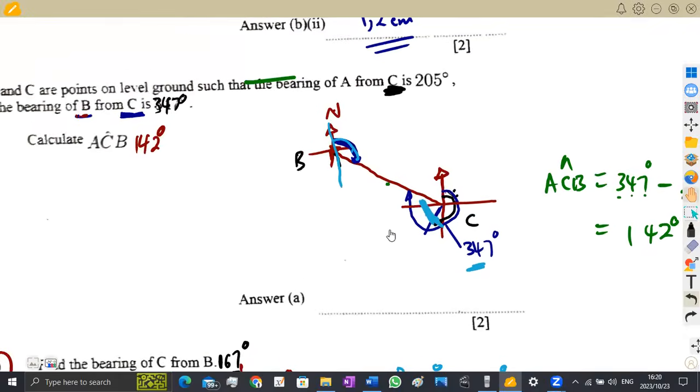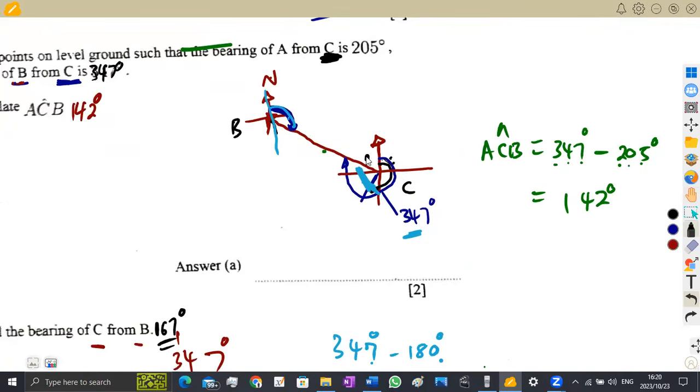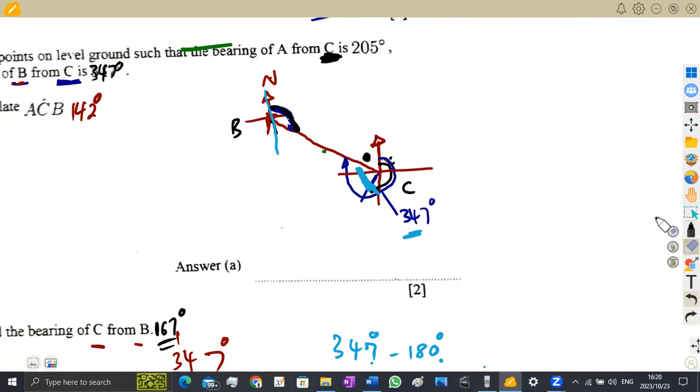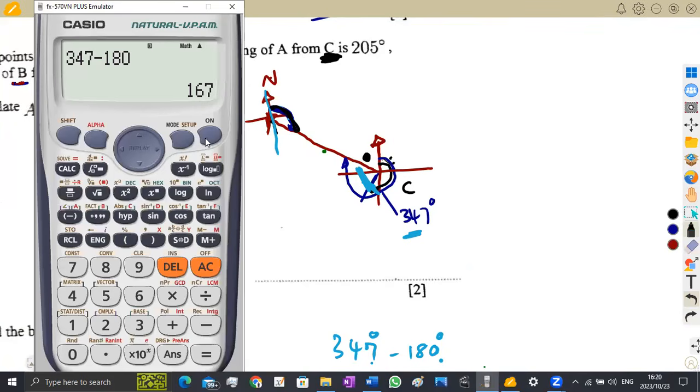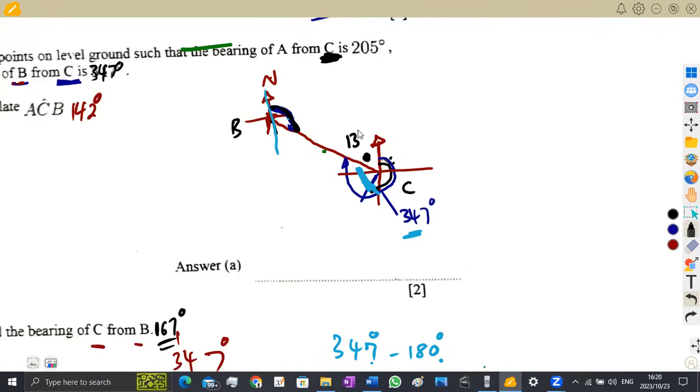Or like I said, you can calculate it from here. Remember that these two, they give us 180, co-interior angles. This angle at this point and this angle, they give us 180. So you can calculate this remaining angle from the concept that a complete revolution, we are supposed to have 360 degrees. So if we subtract 360 minus 347, let us just use our calculator. 360 minus 347 like this, you're going to obtain 13 degrees. So it means this angle here is 13 degrees. So to find the remaining one, since I said they add up to 180, it's going to be 180 minus 13. You subtract the other one from 180.